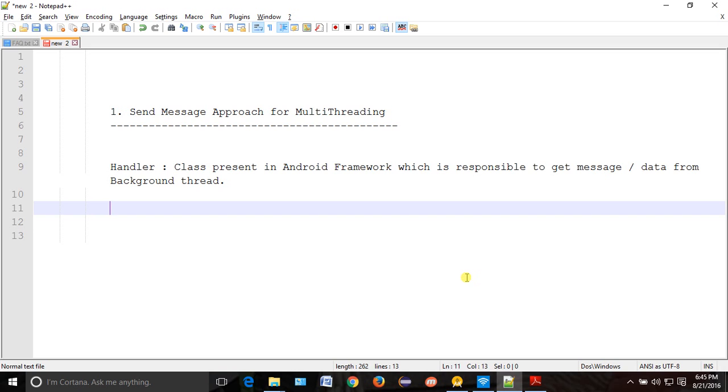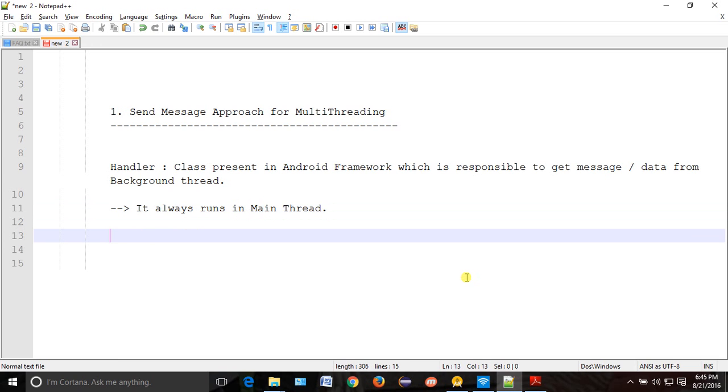So suppose the background thread wants to talk to your main thread, then how will it talk? It will talk to the handler. Now tell me where handler runs. Handler runs in the main thread. Then only your background thread will send a message to your main thread, right? So where does handler run? It always runs in the main thread.